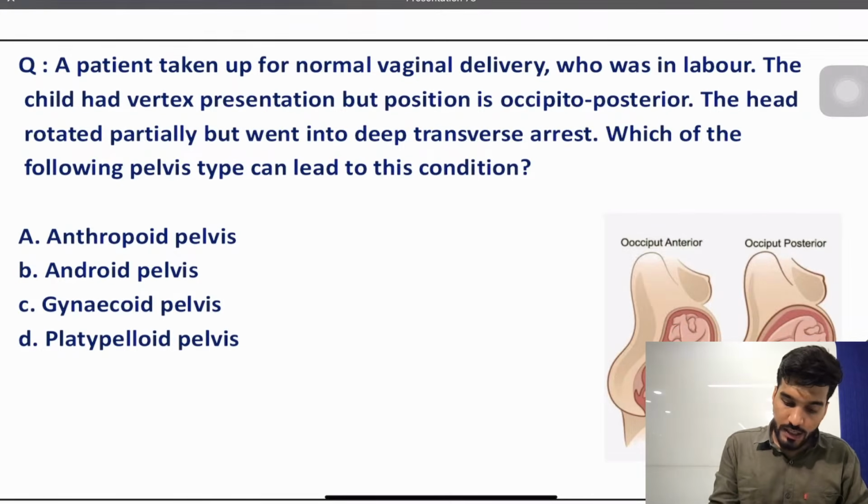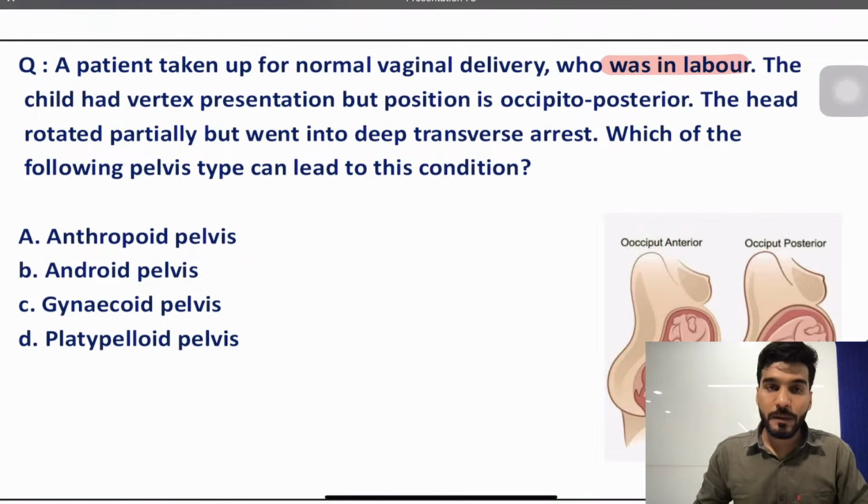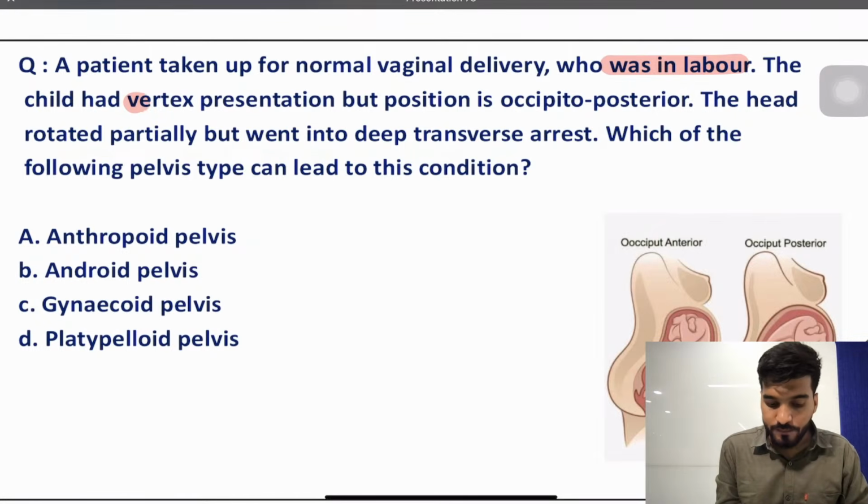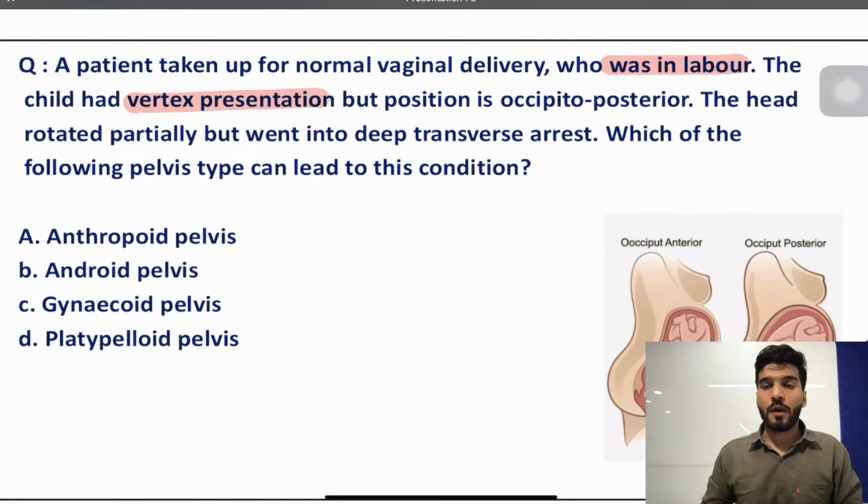A patient taken up for the normal vaginal delivery who was in the labor. So the patient is in labor going for the normal vaginal delivery. The child had a vertex presentation.